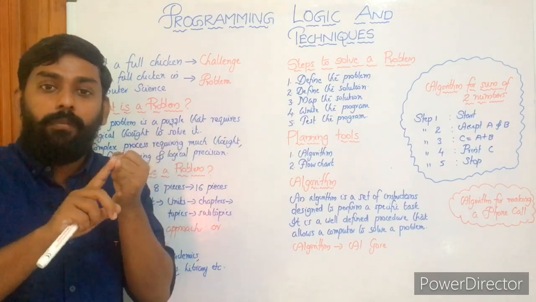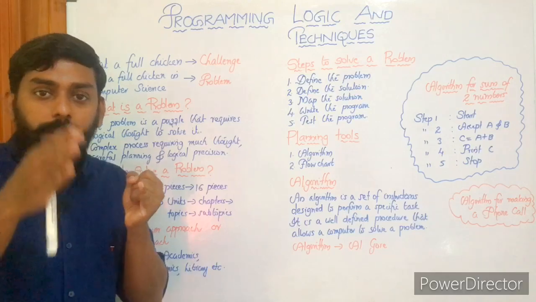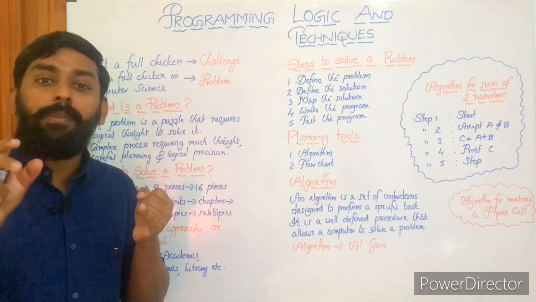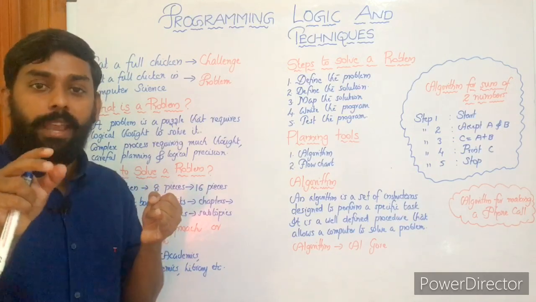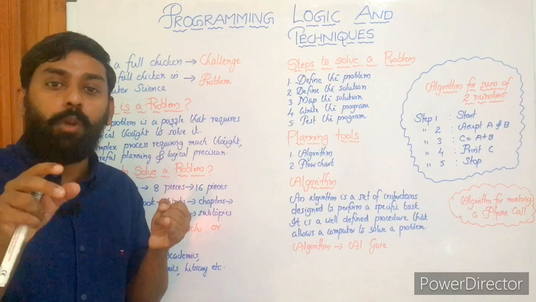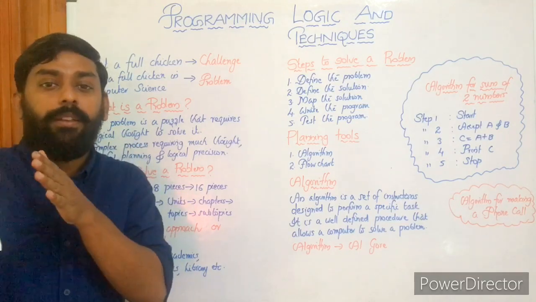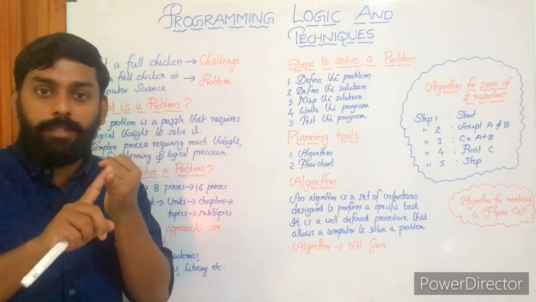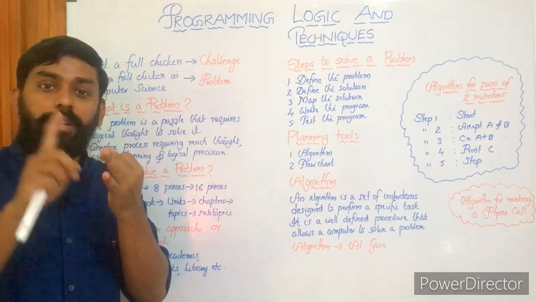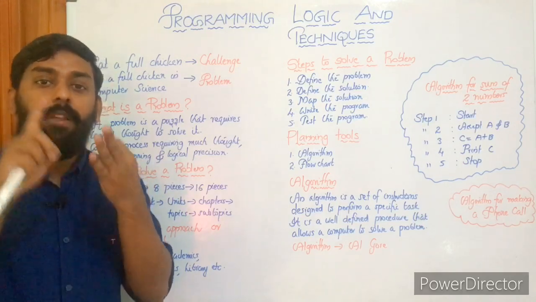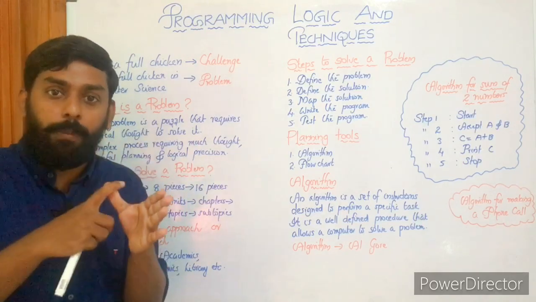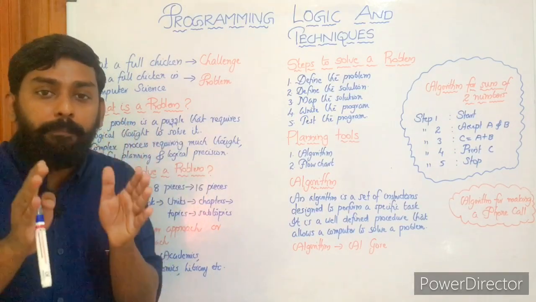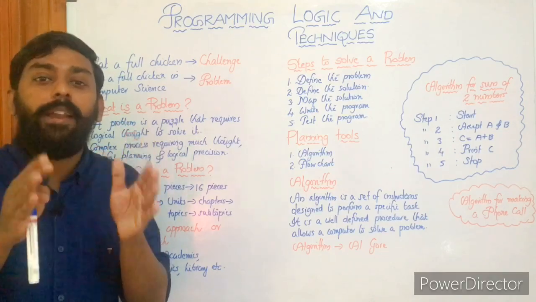Actually, a math textbook is divided into different units, right? Each unit is divided into different chapters, each chapter into different topics, and each topic into different subtopics, right? This is the way of categorizing or dividing the math textbook into units, chapters, topics, and subtopics. So that is the way of solving a problem. And the approach is called the modular approach or divide and conquer approach.